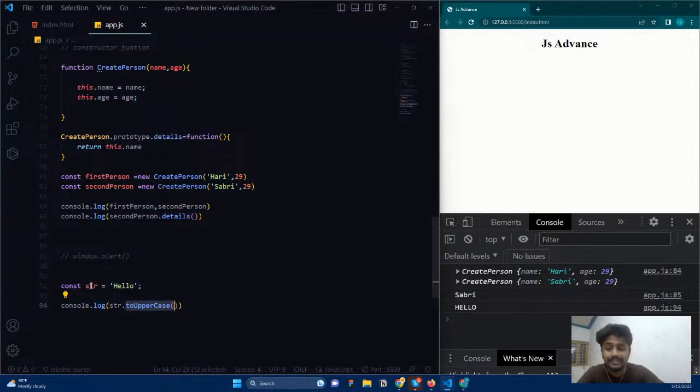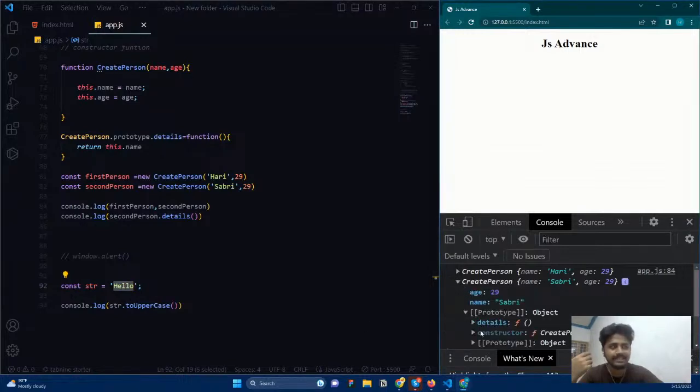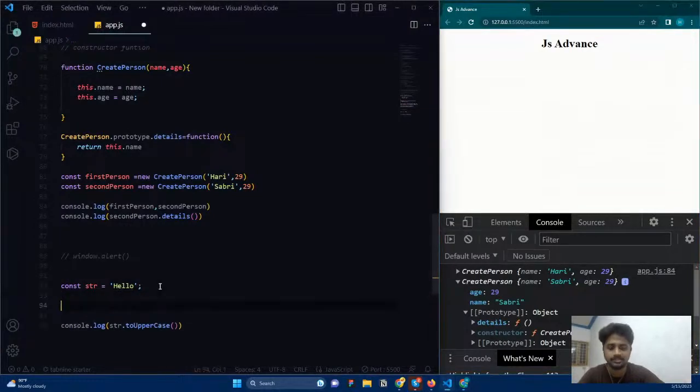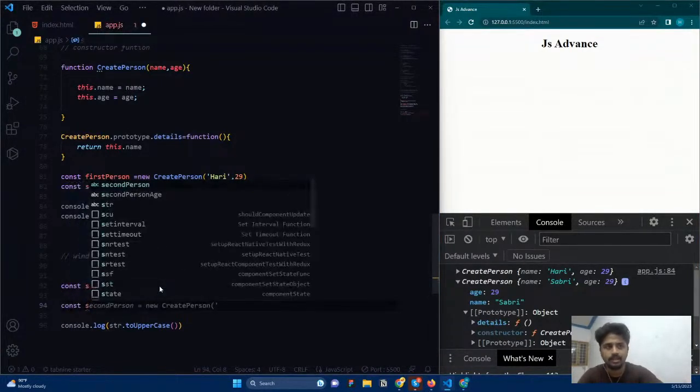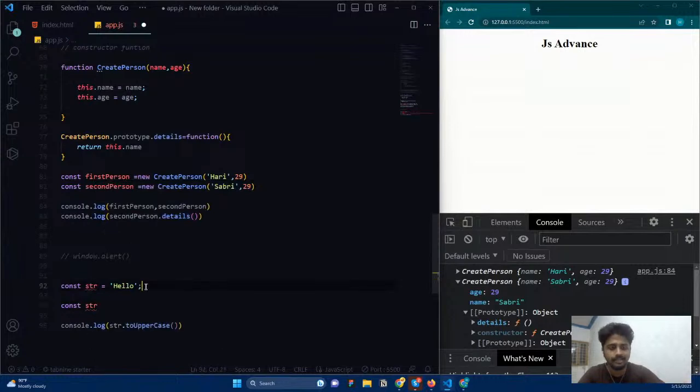Well, a string is also an object, constructed by a function. Whenever I give this code, the default constructor function inside JavaScript takes it. The default constructor function for constructing a string is new String.